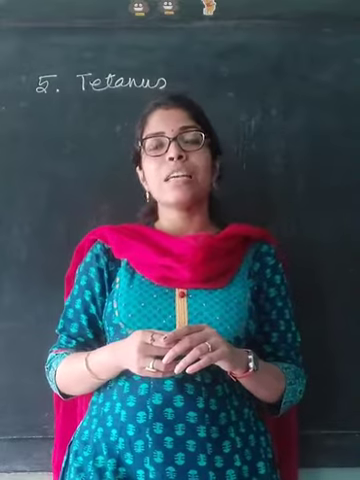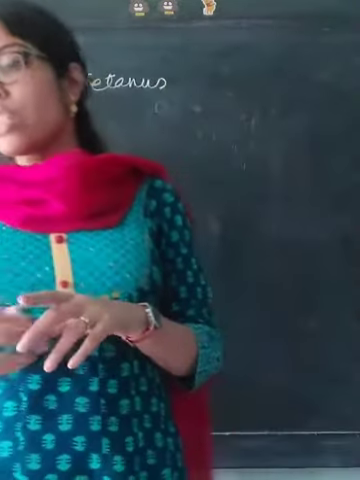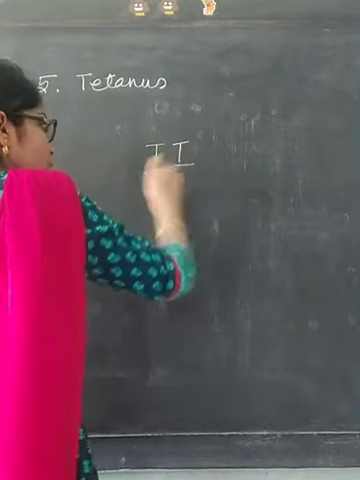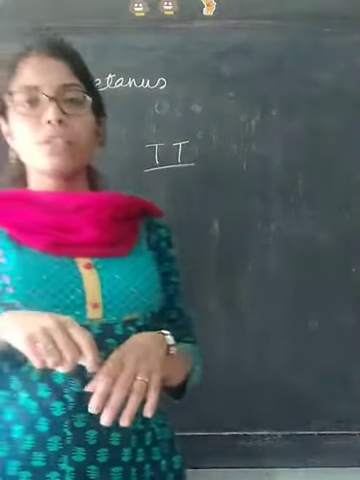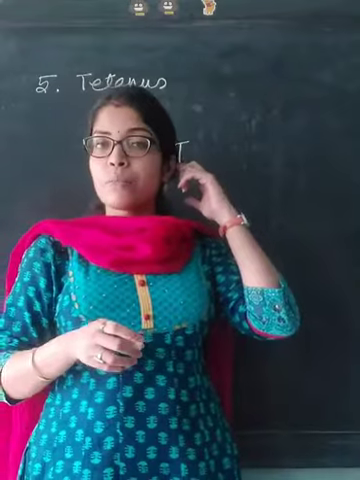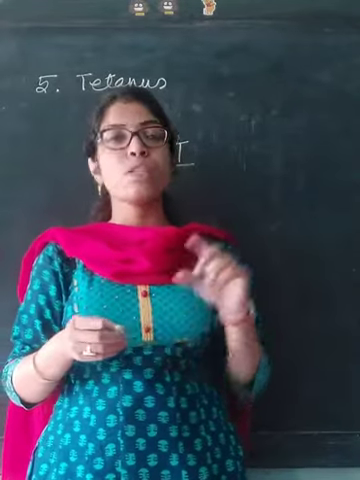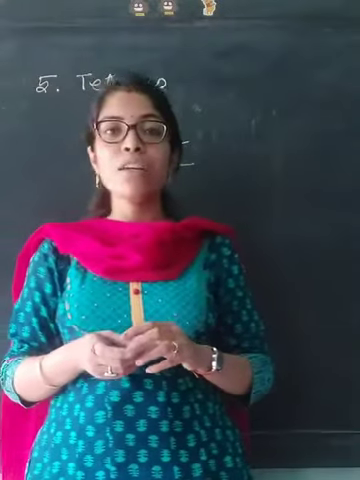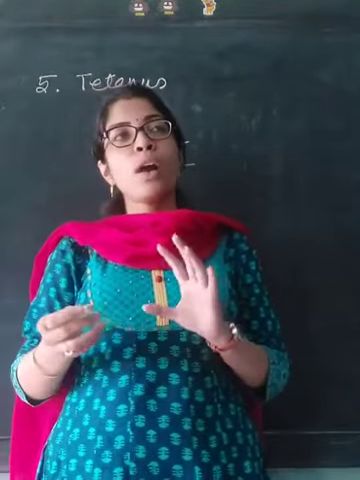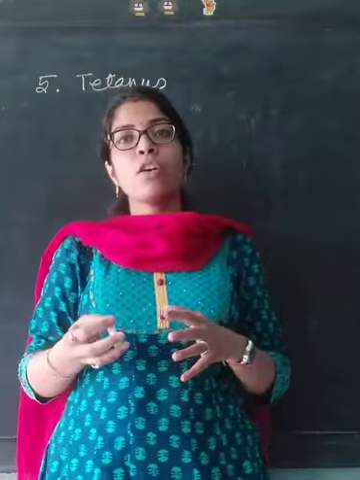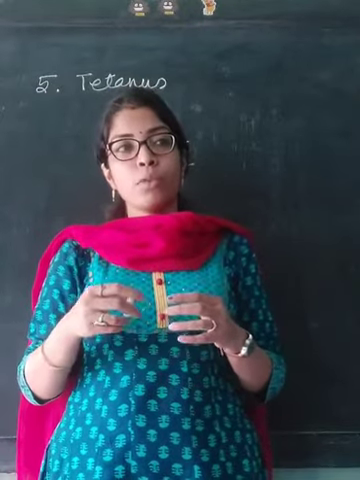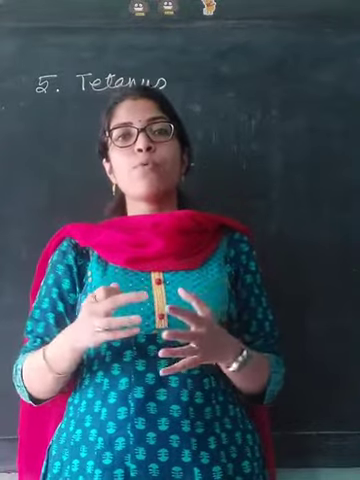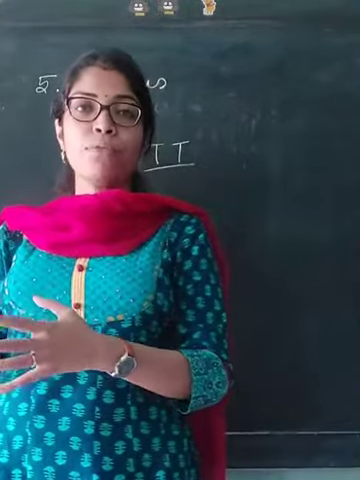The name of the injection is basically not tetanus, it is known as tetanus toxoid, TT. You have learned about tetanus toxoid while I was talking about the previous topic, that is the types of vaccine. So tetanus toxoid is an injection or a vaccine given to a person who has cut himself or herself with something which has a very high chance of being exposed to harmful pathogens.